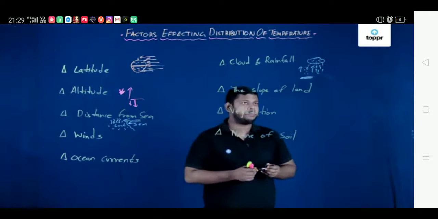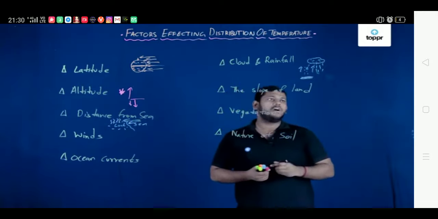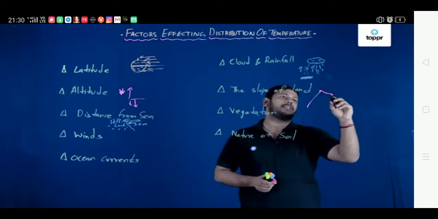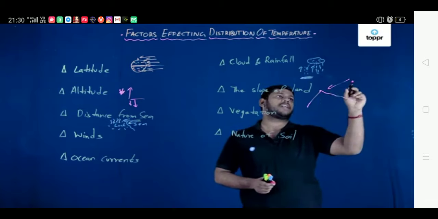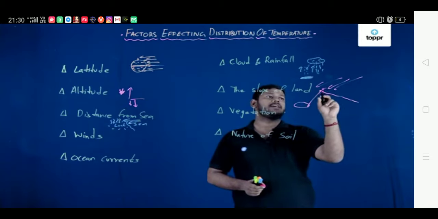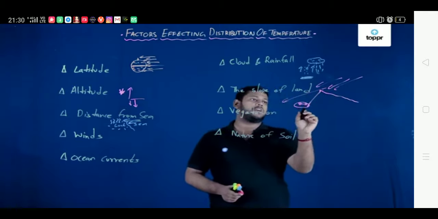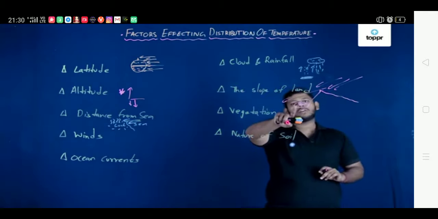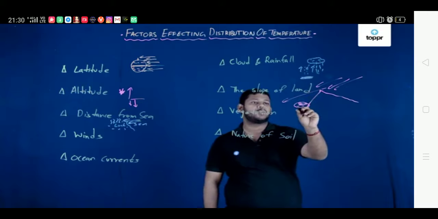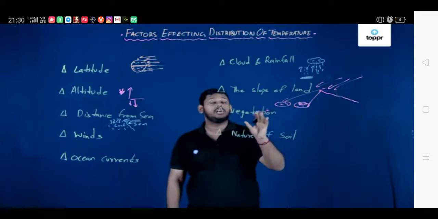Next, we have the slope of the land. Basically, what do we mean by slope of the land? It affects the temperature in three ways. Firstly, if it's a steep mountain on one side like this, and the sun rays are coming here, you might see that this area is being protected from the sun rays by the mountain which is obstructing it. So the sun rays will not hit with great intensity here, and that will reduce the temperature in this location rather than this location. That is the slope of the land effect on the temperature.